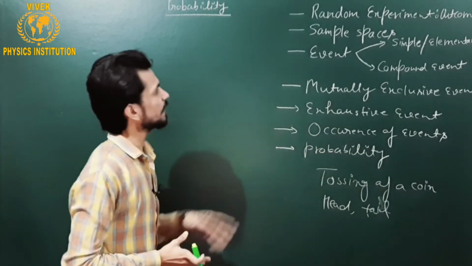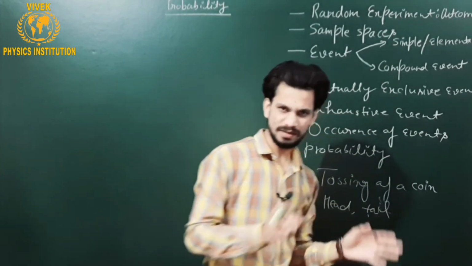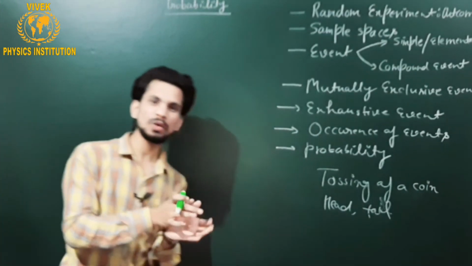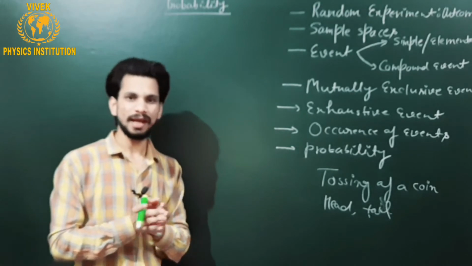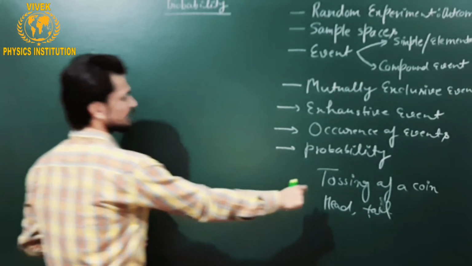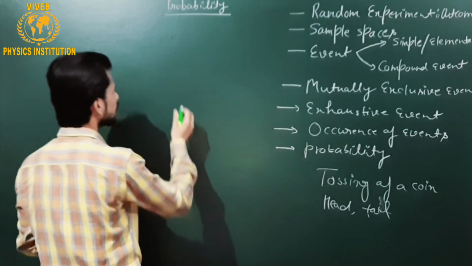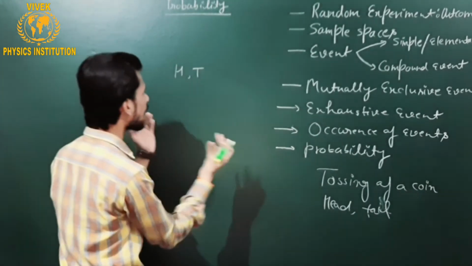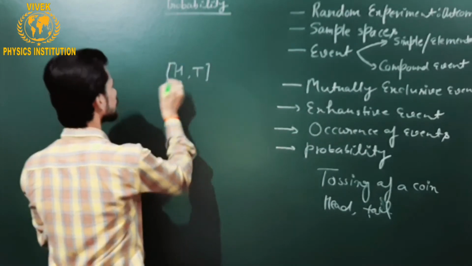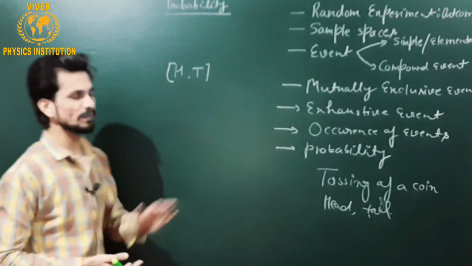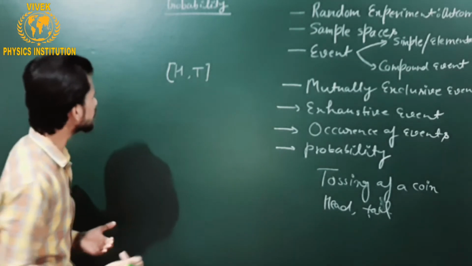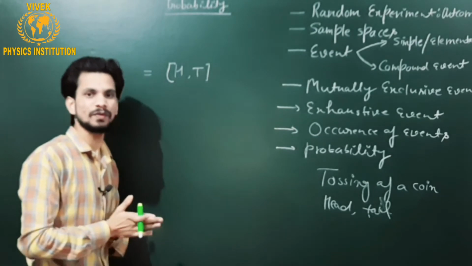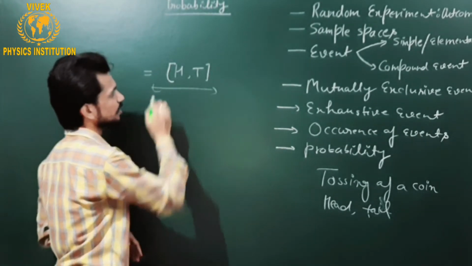If I talk about sample spaces, this is a very simple idea. What you have to do is collect all the possible outcomes and write them down. If I talk about the experiment of tossing a coin, then it is sure that head and tail can come. If I take both the outcomes together, then I get the sample space. Conventionally, the sample space is written in curly brackets or square brackets. Okay, so this is about sample spaces.